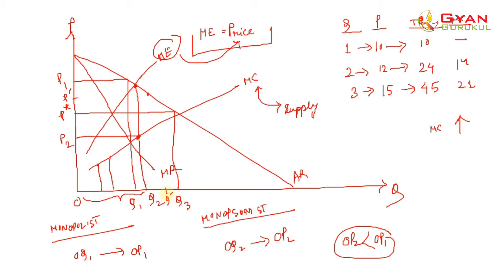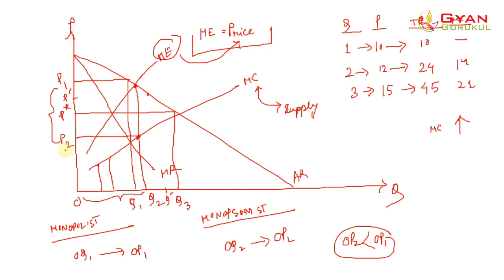So in between these two prices, that is OP1 and OP2, they will bargain with each other for a particular quantity and price, and that would depend upon the strength of both the bargainers. Okay, it would depend upon the strength of both the two bargainers, right?